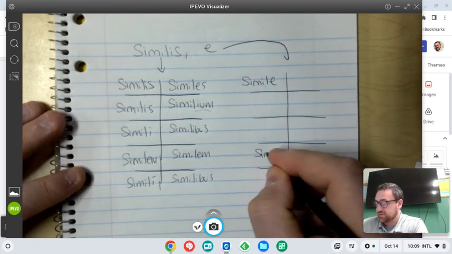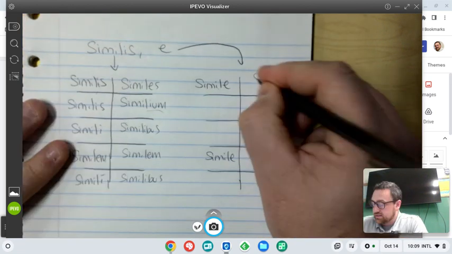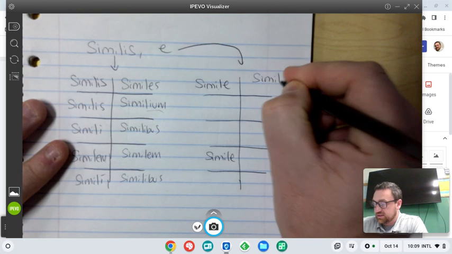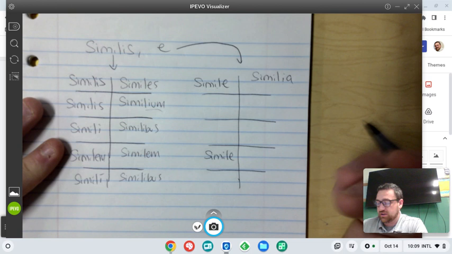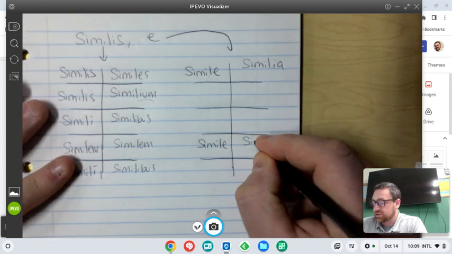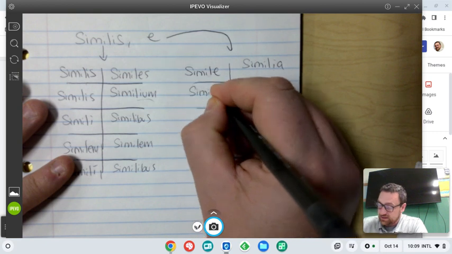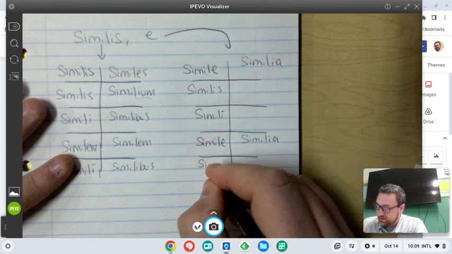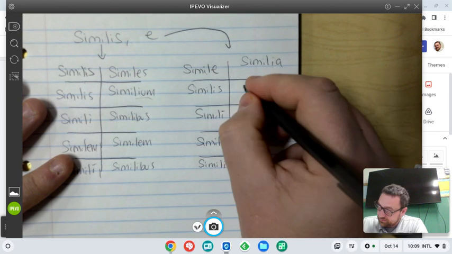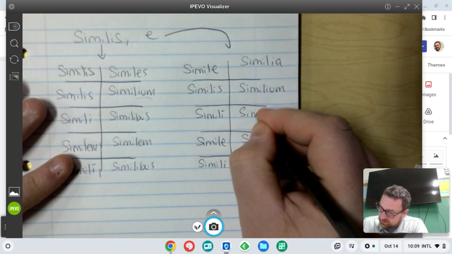Simile has to be down here as well because it's a neuter word. And likewise, because it's neuter, it's going to be similia, not just a, but ia, because of the I stem nature of third declension adjectives, and similia down here as well. Has to be similis here, simili, and simile again down here. Similium, and then similibus.